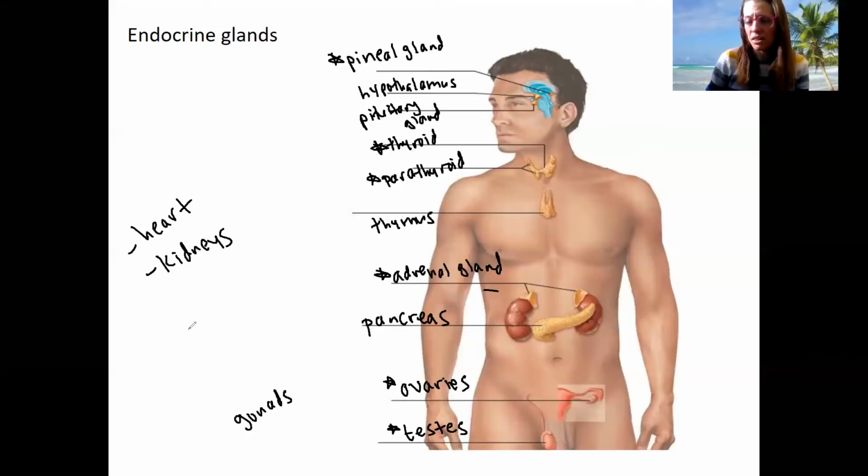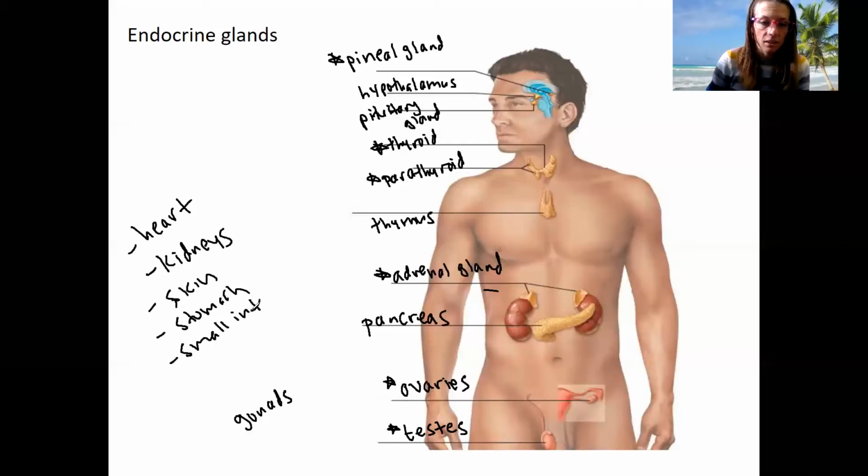I said already the skin, the digestive system, so stomach, small intestine, fat cells, skeletal muscle, your uterus, the bone marrow, blood vessels, etc.